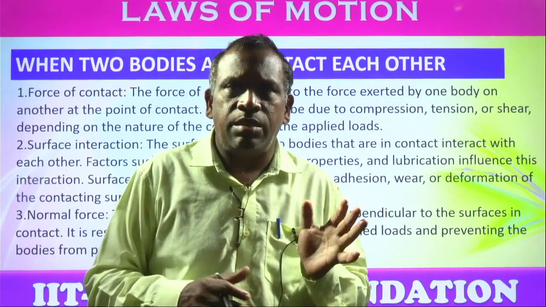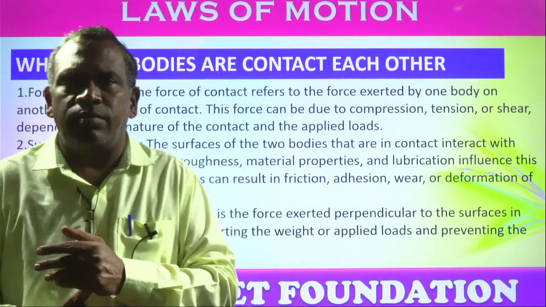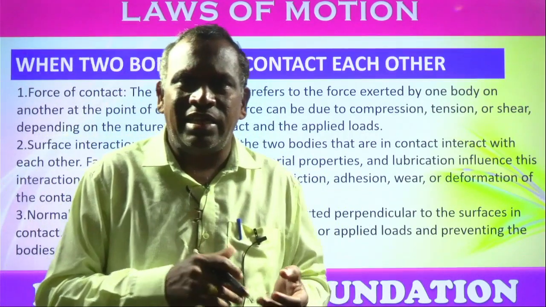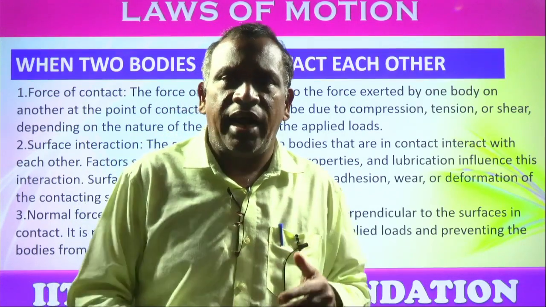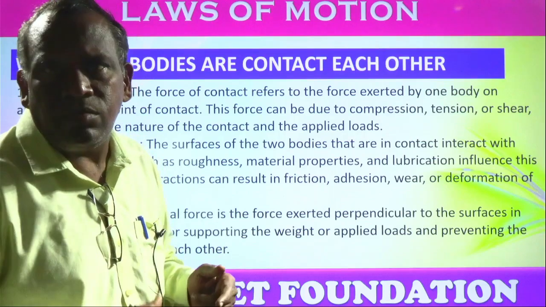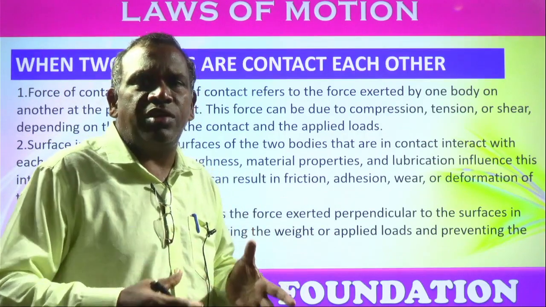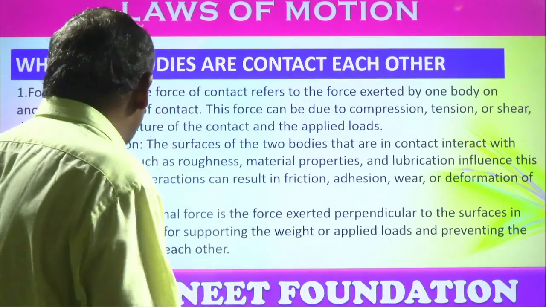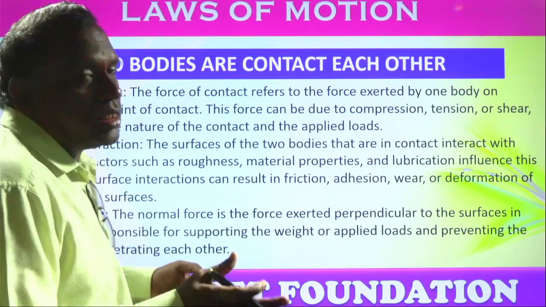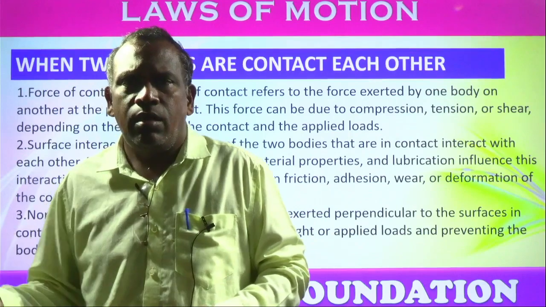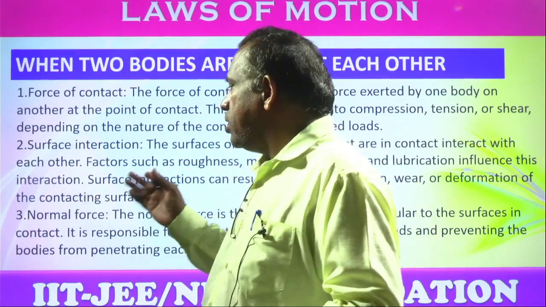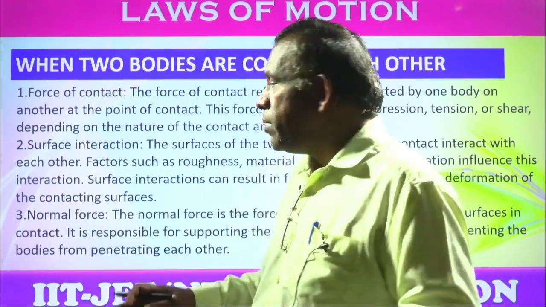If it is between similar molecules of matter, that is cohesion, and between dissimilar molecules, the force that exists between them is adhesion. When there is contact between two surfaces, there will be friction, which results in the connecting bodies transmitting forces or other energy in this manner.